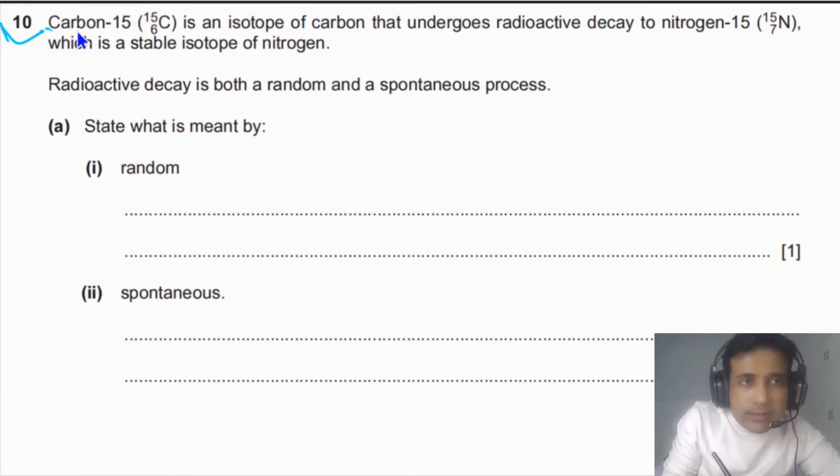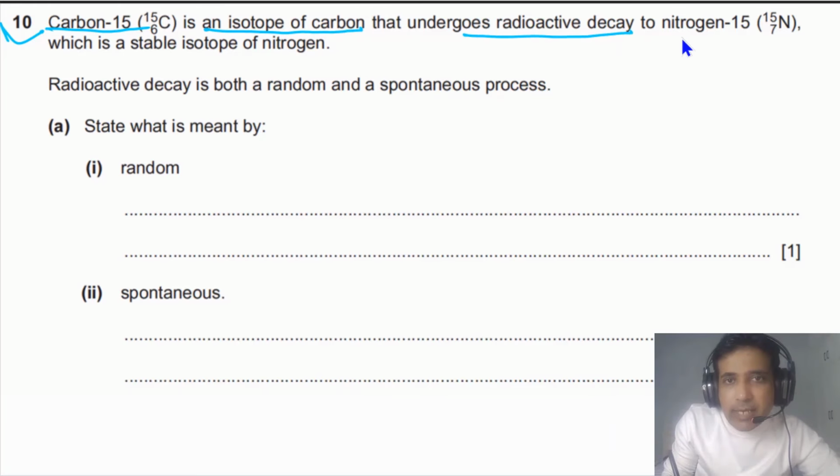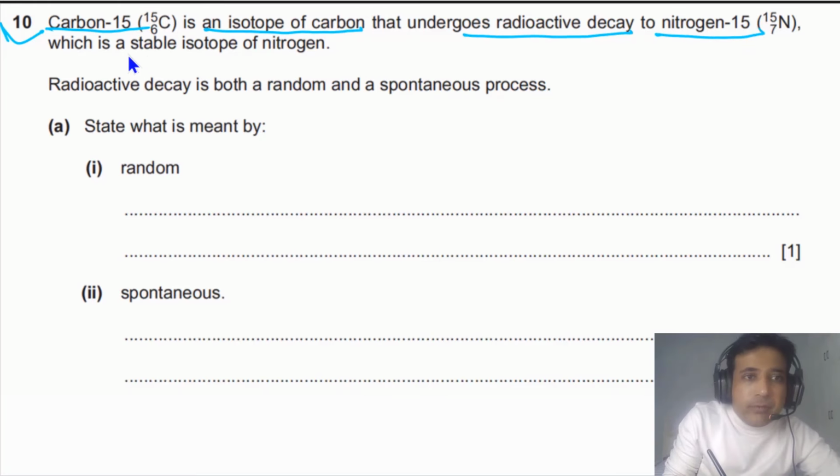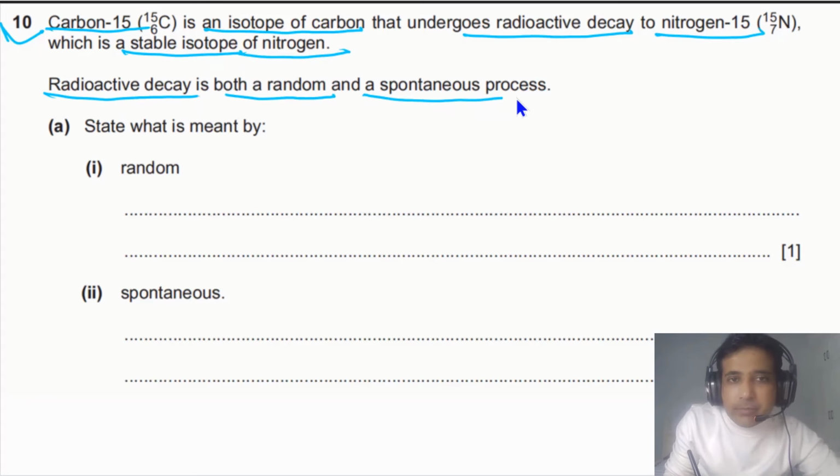Question 10 says carbon-15 is an isotope of carbon that undergoes radioactive decay to nitrogen-15, which is a stable isotope of nitrogen. Radioactive decay is both a random and a spontaneous process. State what is meant by random and what is meant by spontaneous.